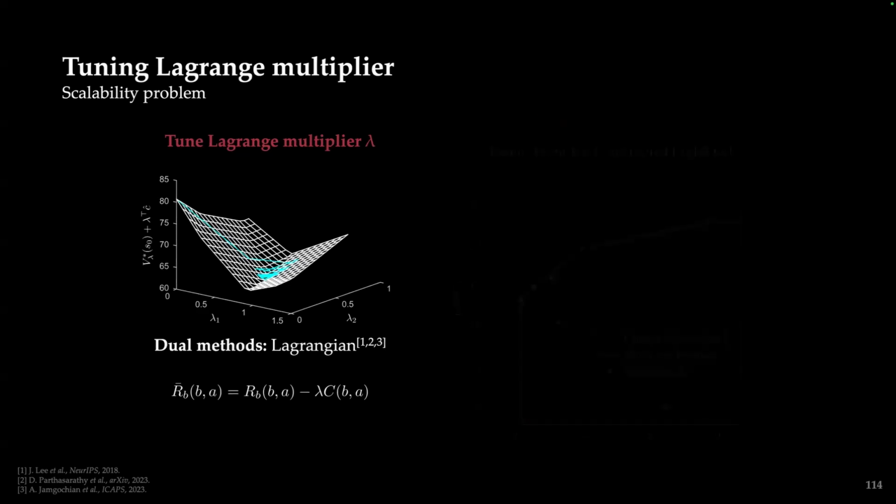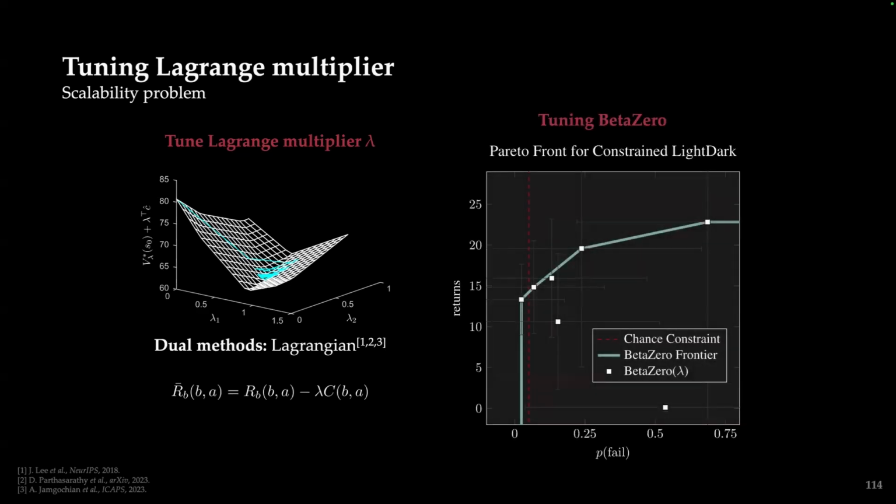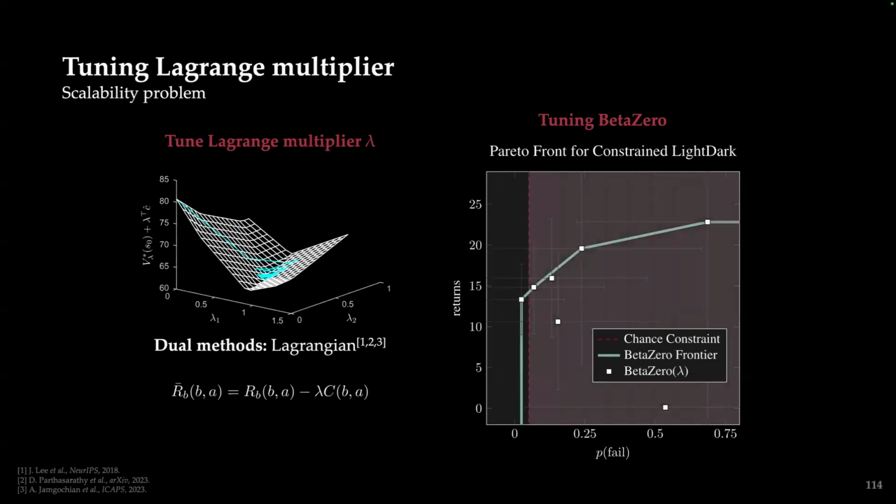And the naive way to do it would be to just reframe your reward function. So now you apply some cost to these failure states. And in this case, you could tune this variable lambda. And you would want to find a policy that's on this Pareto front that is on the left side of this failure region. So we have some desired chance constraint, so some desired failure probability. We want to be on this side, and we also maximize our returns.